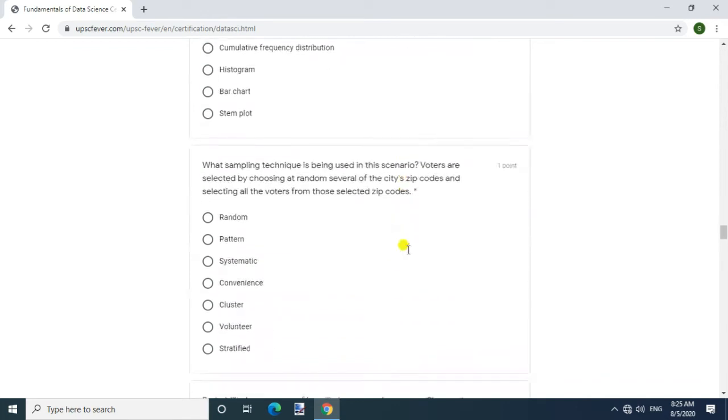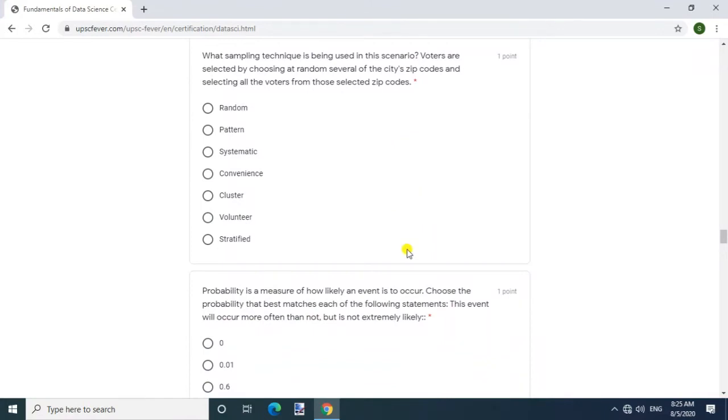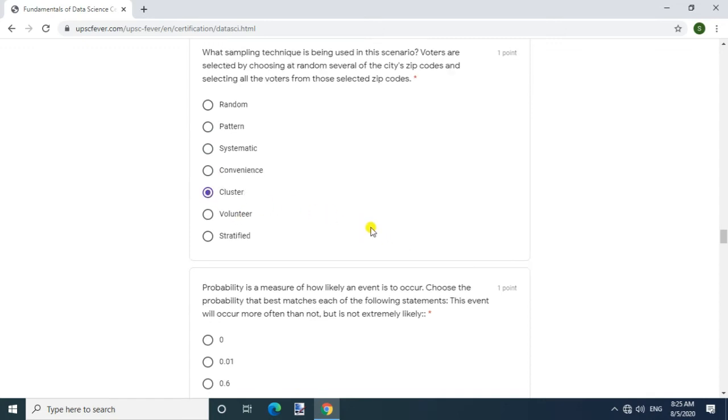Question: what sampling technique is being used in this scenario? Voters are selected by choosing at random several of the city's zip codes and selecting all the voters from those selected zip codes. Answer: cluster.